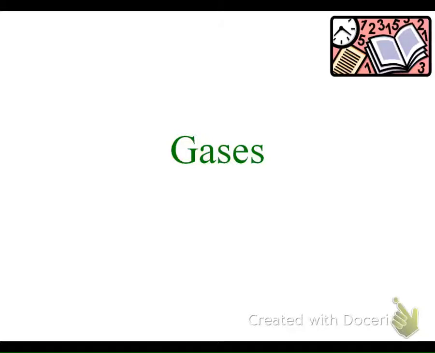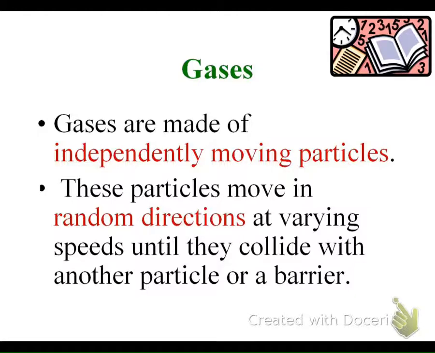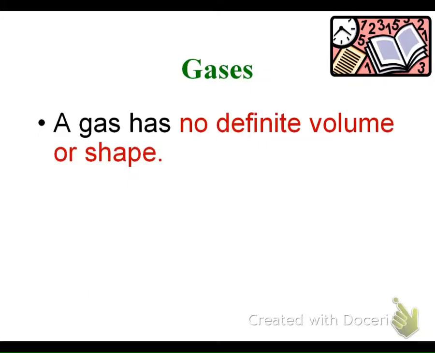These are your introduction notes on gases, the nature of gases, real versus ideal gases, and the kinetic molecular theory. So gases are made of independently moving particles. These particles move in random directions at varying speeds until they collide with another particle or a barrier. Gases have no definite volume or shape. We remember that from our first unit where we reviewed our properties of matter.